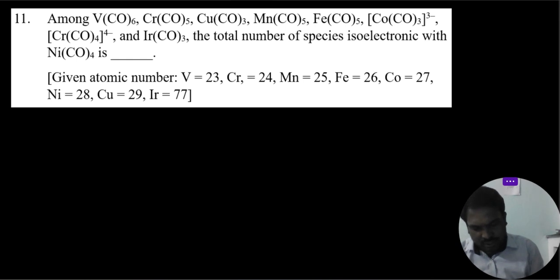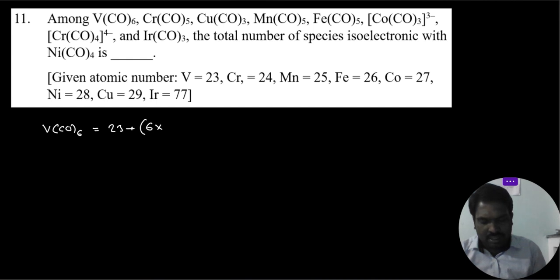First one, V(CO)6. Vanadium has atomic number 23, plus 6 times carbon monoxide. Carbon has atomic number 6 and oxygen 8, so 6 plus 8 is 14 electrons.